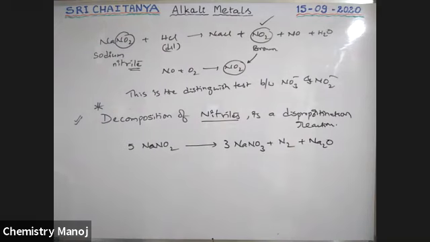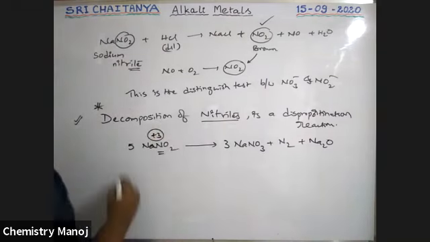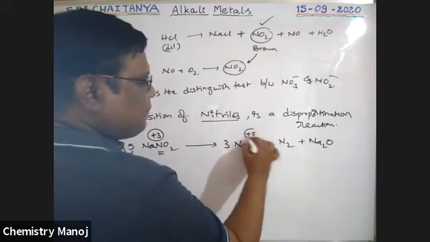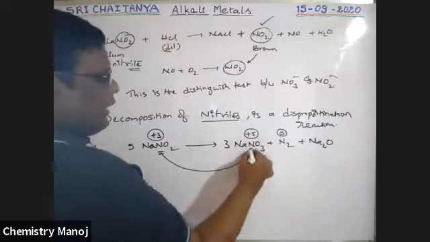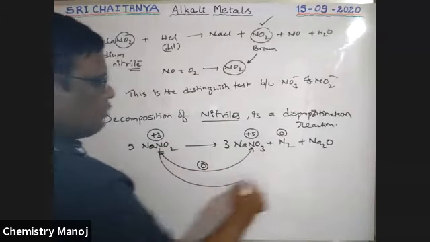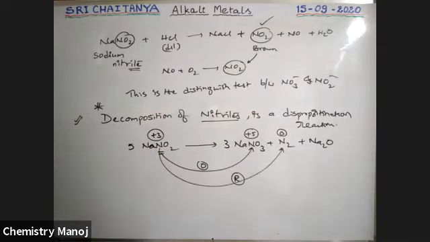So this is the decomposition reaction. Here nitrogen is in +3 oxidation state, here nitrogen is in +5, and here nitrogen is 0. From here to here is oxidation, from here to here is reduction. So only nitrogen is involved in both oxidation and reduction. Therefore, it is an example of a disproportionation reaction.